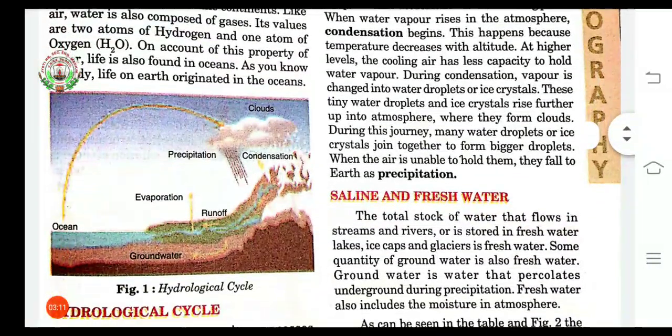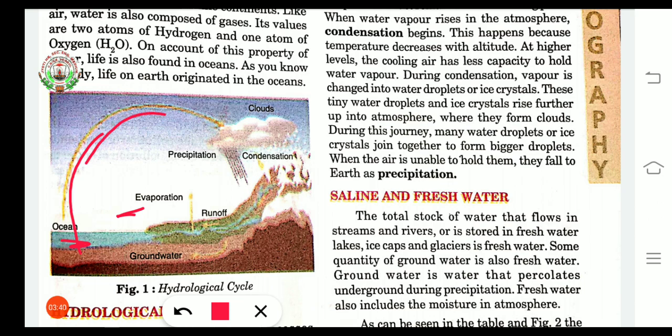Down here we have the hydrological cycle. This you have already studied in the previous chapter. Again we can revise it. Here you can see that water is going up from the ocean. Likewise from here that water is going upward. That is under the process of evaporation.